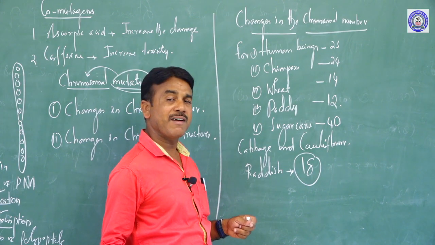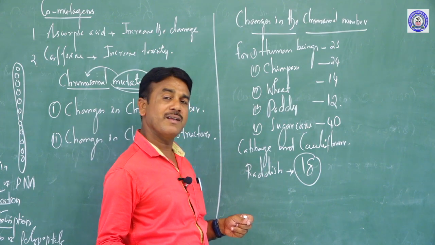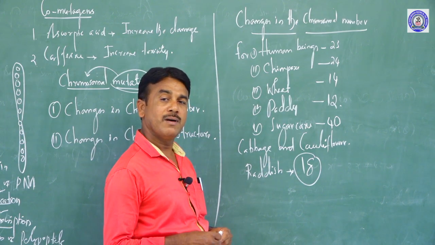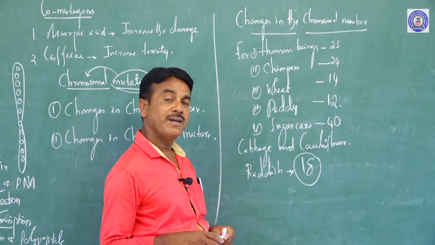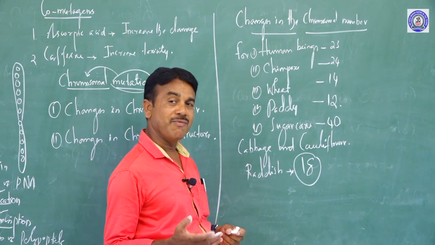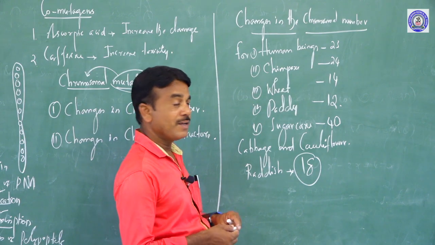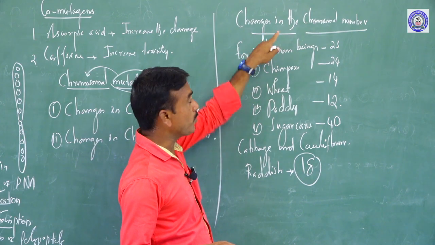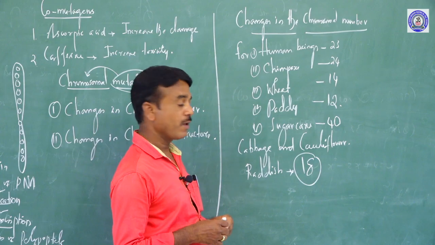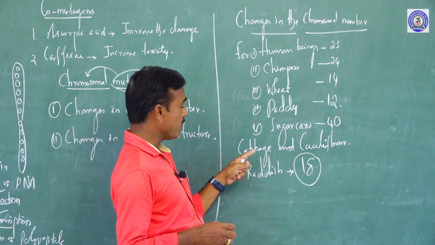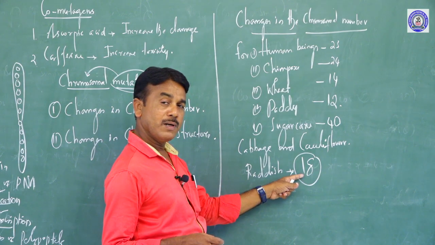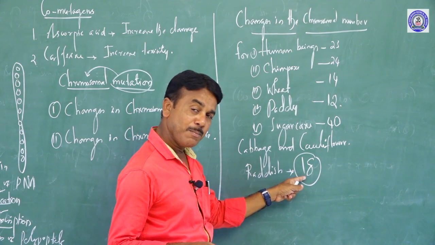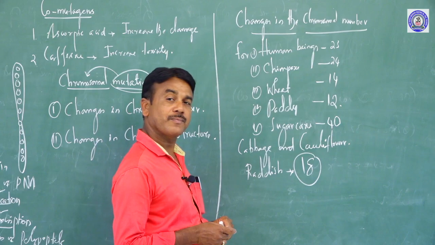They are made up of the same kinds of cells, the same kinds of chromosomes. But the character is not similar among the members. The character may differ because changes occur in the chromosomal number. So cabbage, cauliflower, radish possess 18 chromosomes. The chromosomal number is the same, but the character is not the same.